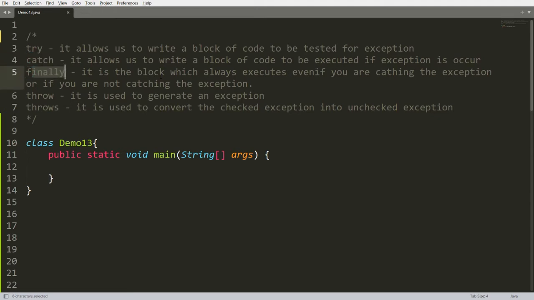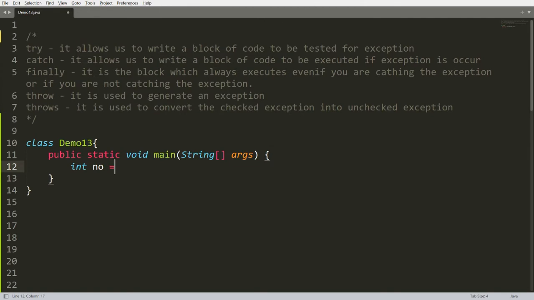Finally is the block which always executes, even if you are catching the exception or if you are not catching the exception, unless abnormal termination occurs from a JVM crash or system crash. Throw is the clause which is used to generate the exception. So you can call your own exception using throw, as well as the inbuilt exception. Throws is used to convert the checked exception into unchecked exception. Let me show you the practical demonstration which demonstrates all these things.